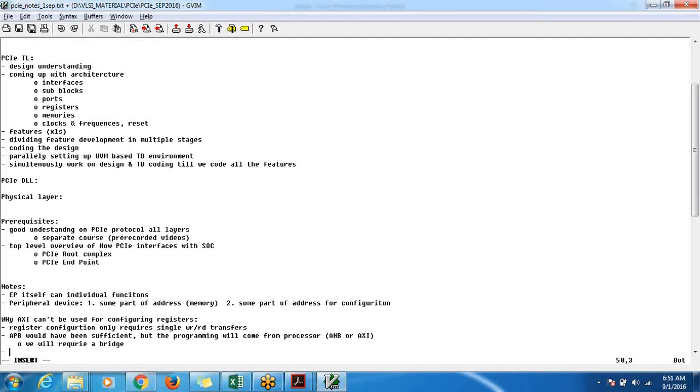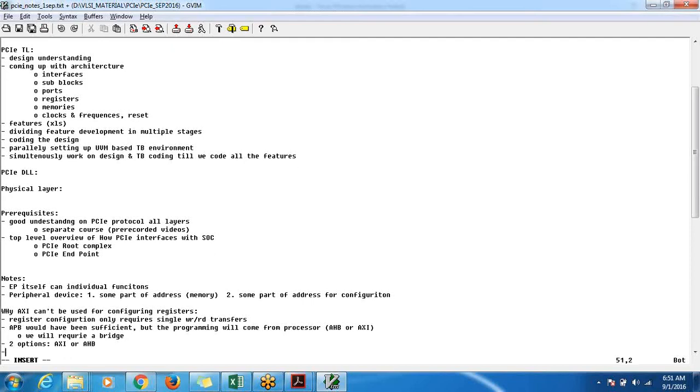So we have two options left. One is to use AXI or AHB. If given the option, we will go with AHB because AHB will reduce the signal togglings. The number of signals that are in AXI won't be required in AHB. That is because we don't want to do burst type of transfers. All we want to do is configuration register, which requires only single write transfer. That's the reason.